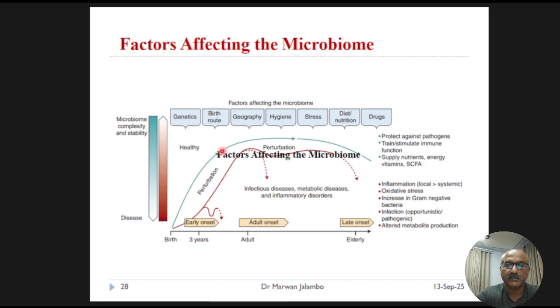It is influenced by our genetics and how we are born, our environment, stress level, and especially our diet and use of medication, using drugs like antibiotics. A healthy, diverse microbiome is resilient, but major disruption can shift it towards a state that may promote disease. The good news is that we can actively support a healthy microbiome through our dietary choices.